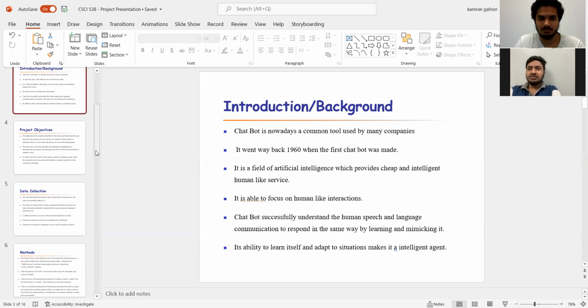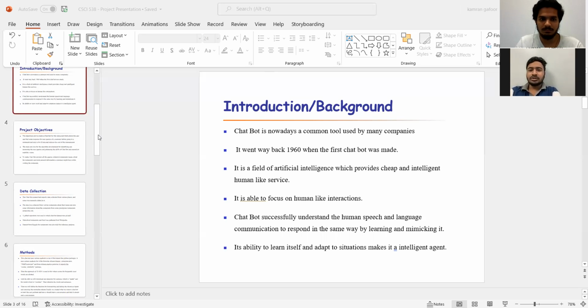You sometimes see when you visit a website, a window pops up and a chatbot starts asking you questions, or at least it asks you what you're here for. What does a chatbot do? It is able to focus on human-like interactions. A chatbot successfully understands human speech and language, and communicates well to respond in the same way by learning and mimicking it. Its ability to learn by itself and adapt to situations makes it an intelligent agent.